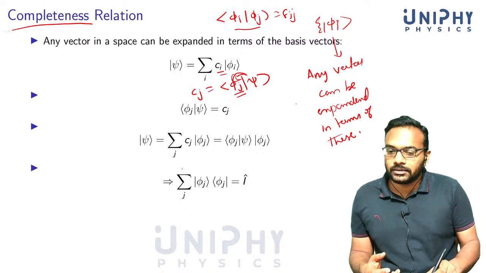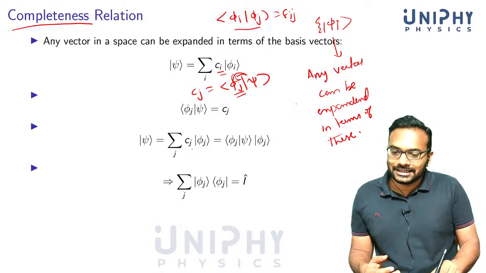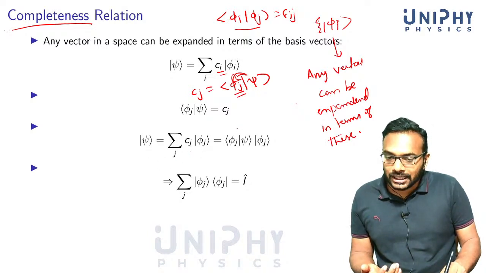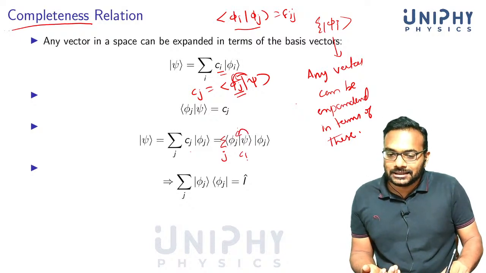That's what we do here. So the summation of psi is equal to the summation over j of c_j phi_j, which you can write with c_j equal to the projection. There's a summation over here, I missed it. There's a projection of psi onto phi_j, that's c_j. All right, so it's the same thing we have written here.